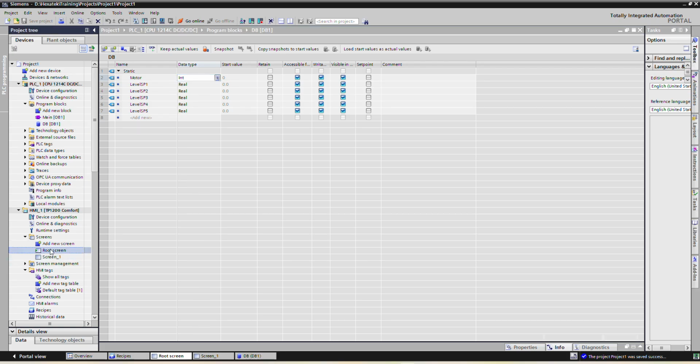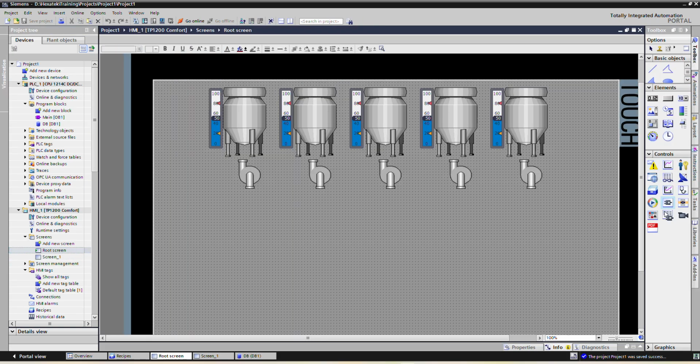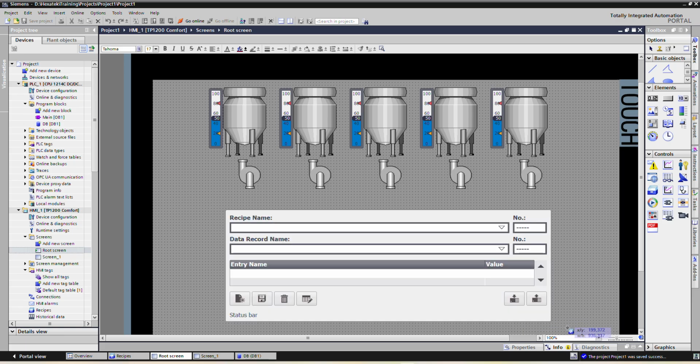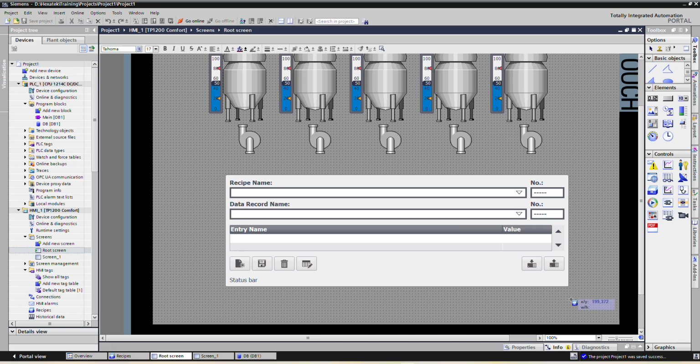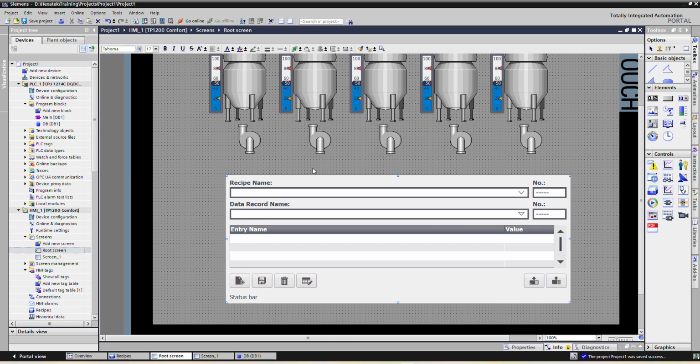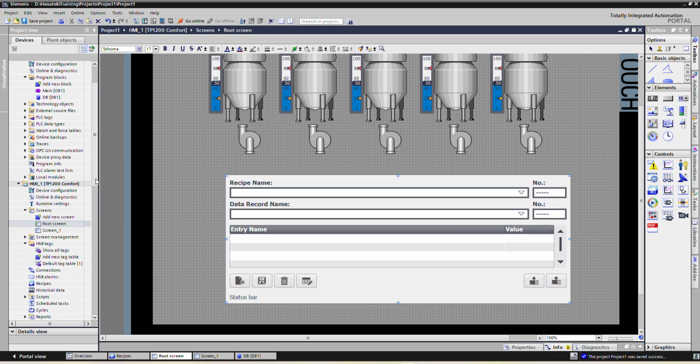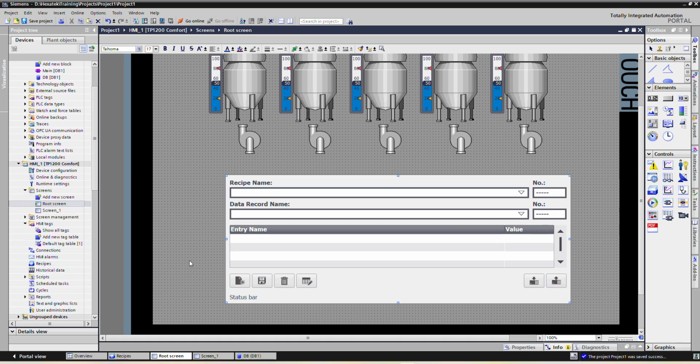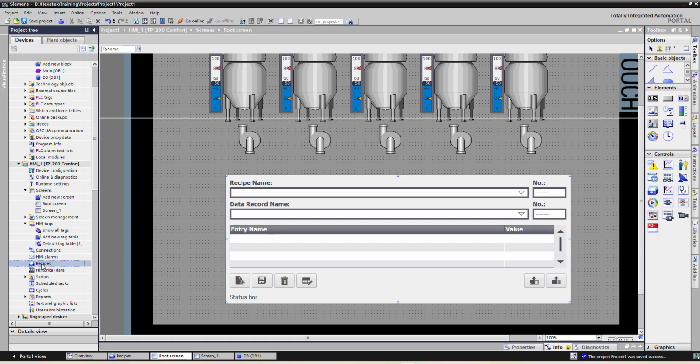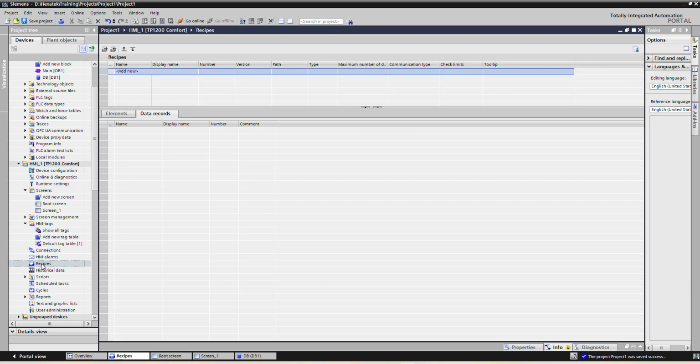So in the TIA Portal, what we will do here is add a recipe. Okay, so now here we have added the recipe. There is one option in the tree diagram called recipe. So we have to go to the recipe.